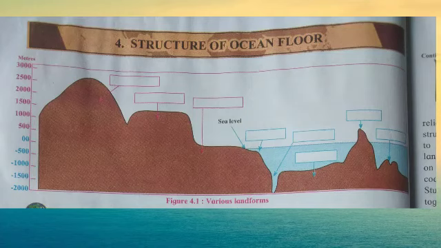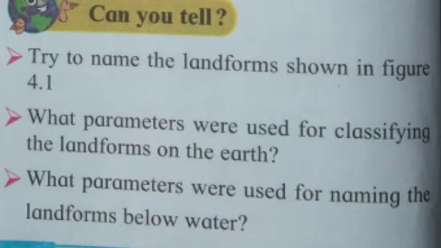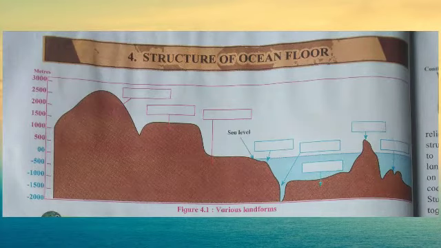Dear students, observe the figure 4.1 and try to name the landforms shown in the figure. Our next point is related with this figure, that is figure number 4.1, various landforms.